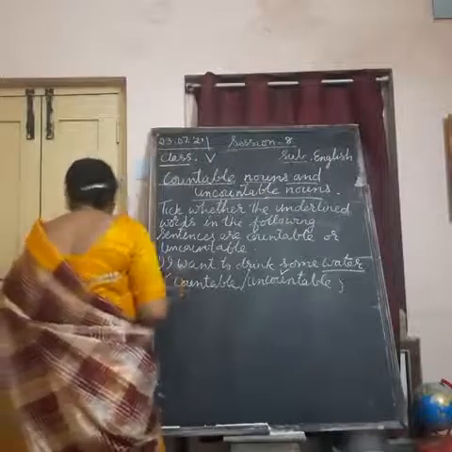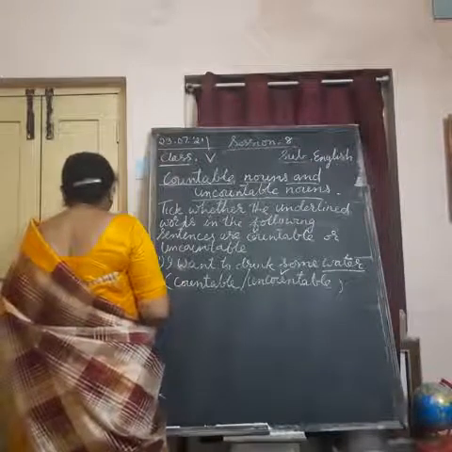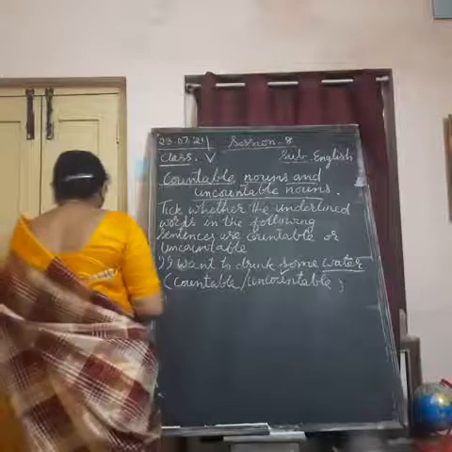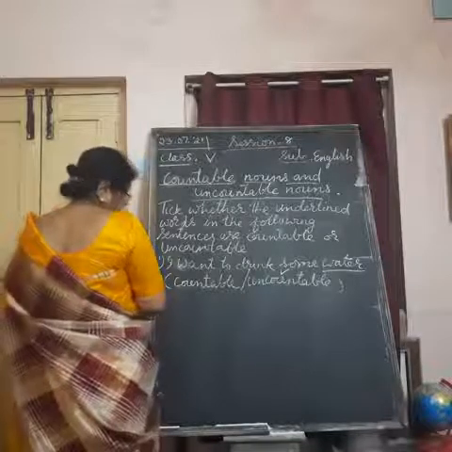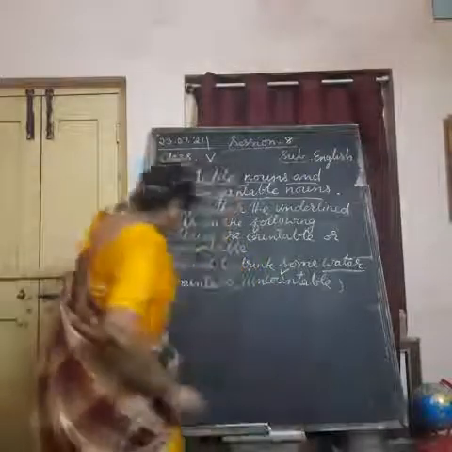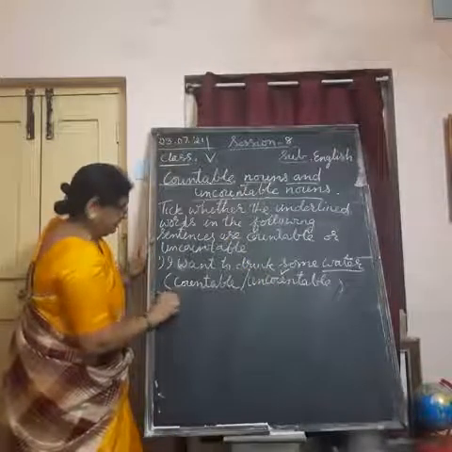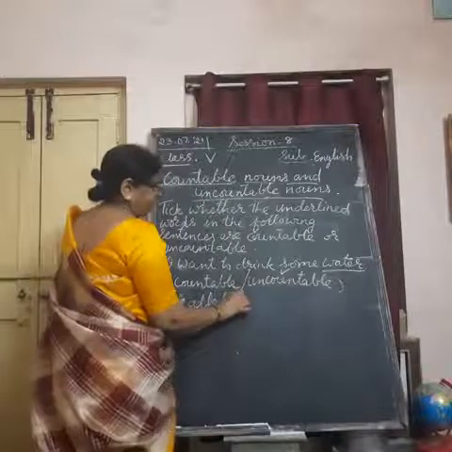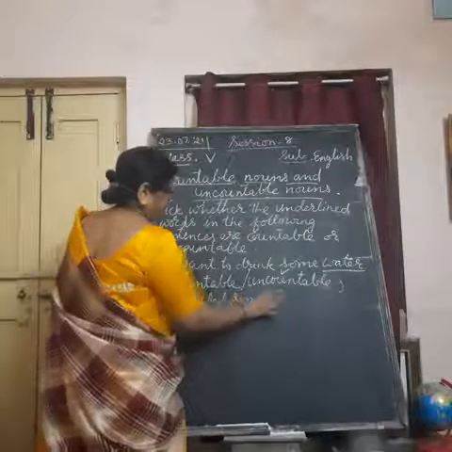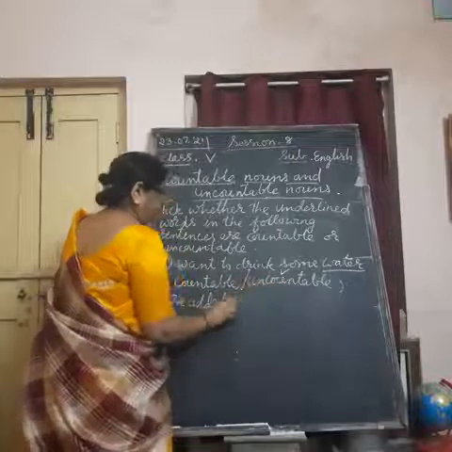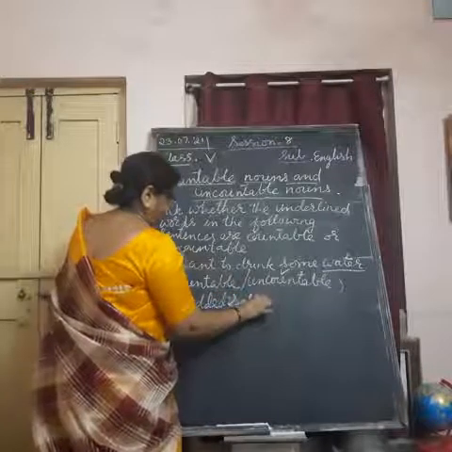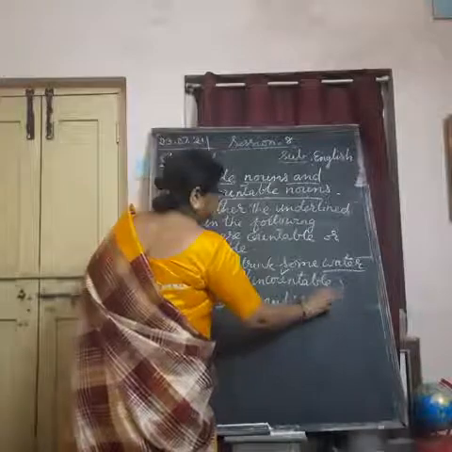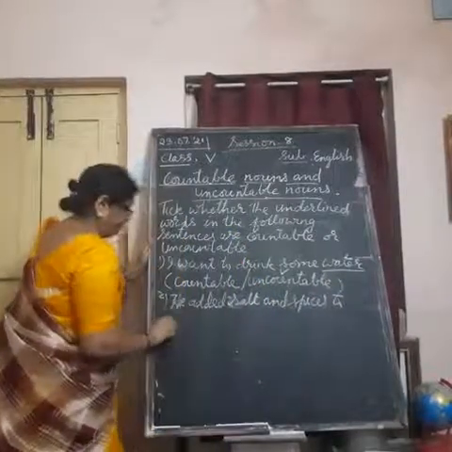Second one. In this way. So next, she added some salt and spices to the curry.